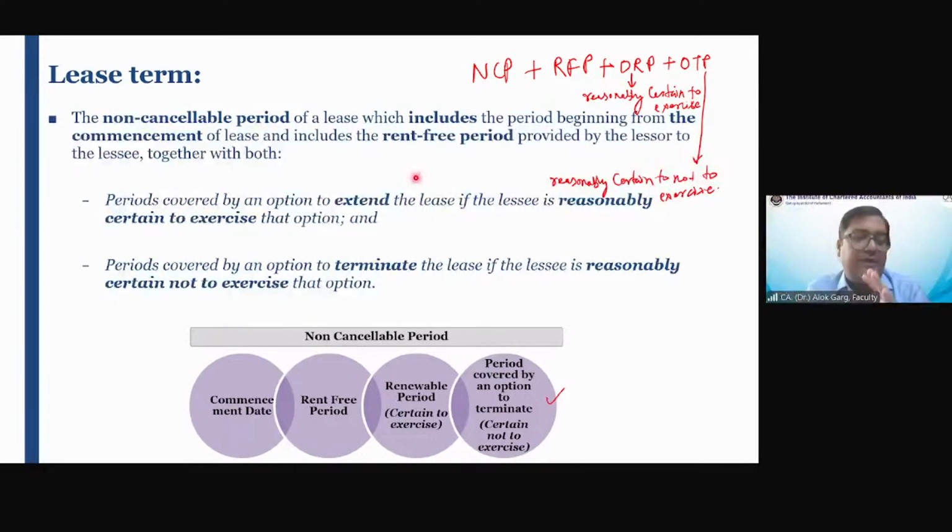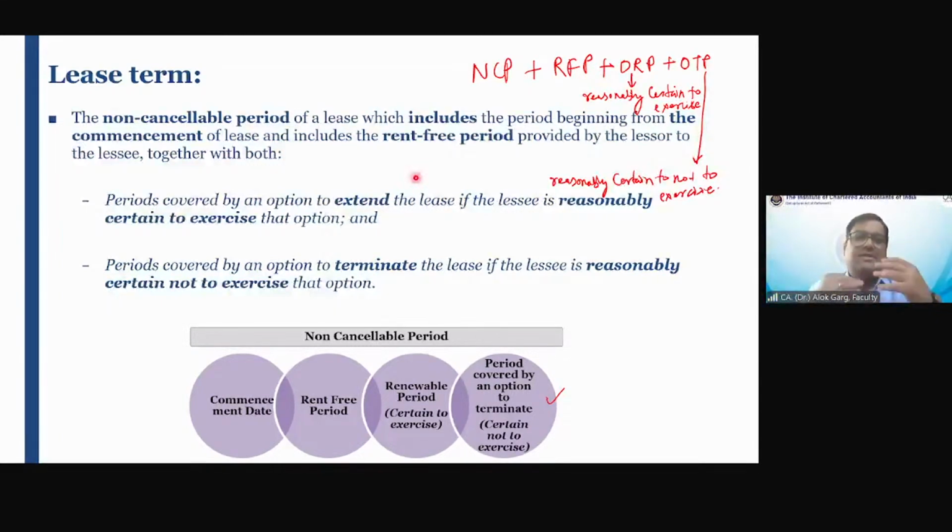Okay. So friends, your lease term is equal to non-cancelable period plus optional renewal period if the lessee is reasonably certain to exercise that option, plus optional termination period if the lessee is reasonably certain not to exercise the termination option, plus rent-free period also. Sir, what is meant by rent-free period?